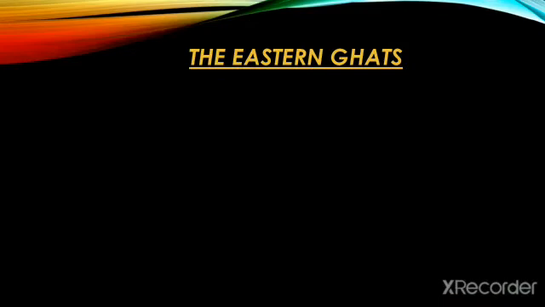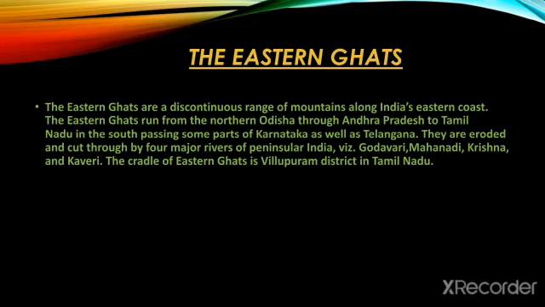So next comes the Eastern Ghats. The Eastern Ghats are a discontinuous range of mountains along India's eastern coast. The Eastern Ghats run from northern Odisha through Andhra Pradesh to Tamil Nadu in the south, passing some parts of Karnataka as well as Telangana.